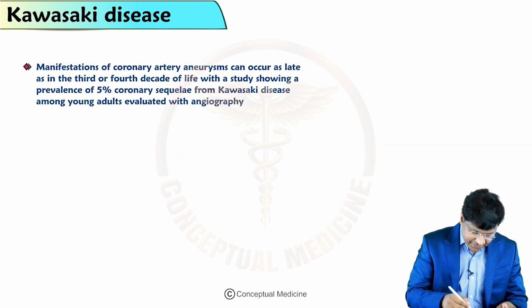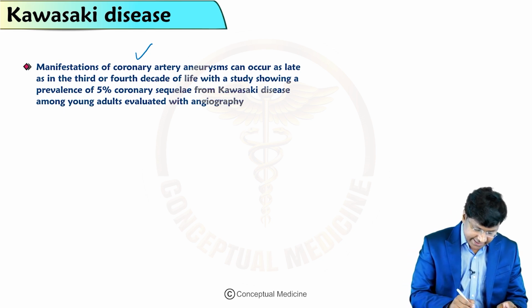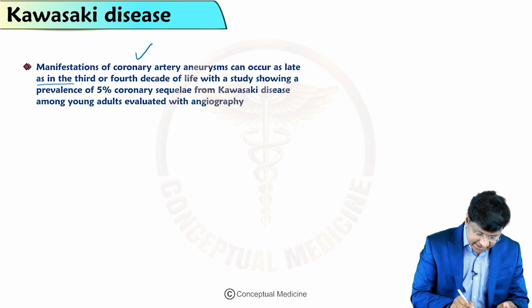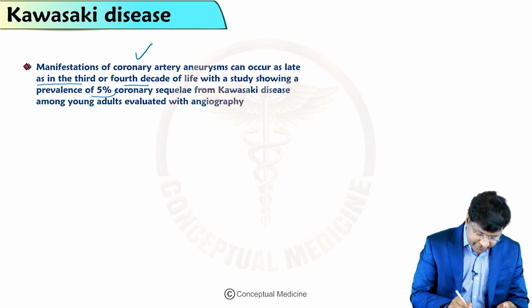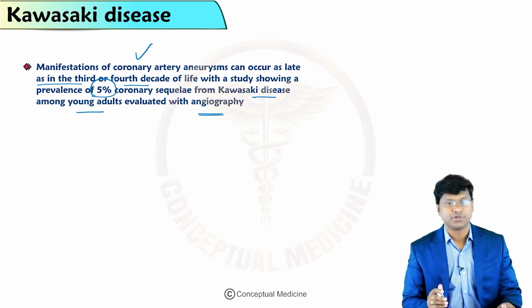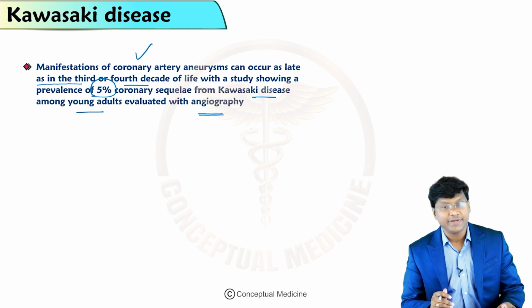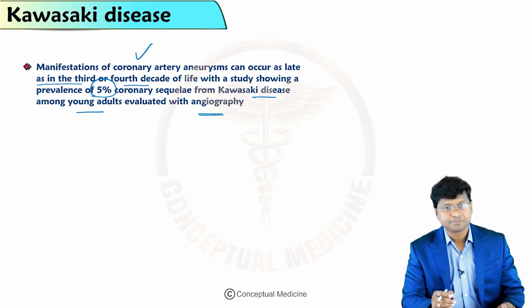Manifestations of coronary artery aneurysms can occur as late as the third or fourth decade of life, with a study showing the prevalence of 5% coronary sequelae from Kawasaki disease among young adults evaluated with angiography. So when you evaluate these patients with angiography, that will tell you the chance of development of coronary artery aneurysm.